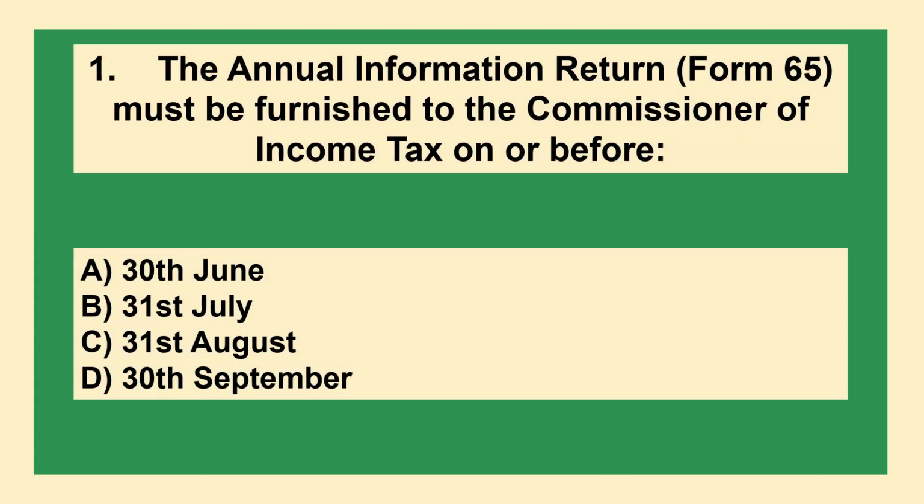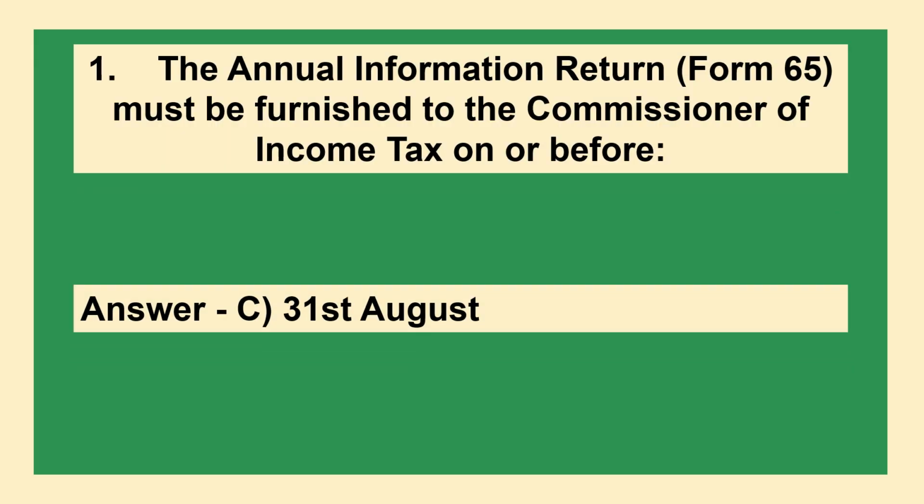Question: The annual information return Form 65 must be furnished to the Commissioner of Income Tax on or before: Option A, 30th June; Option B, 31st July; Option C, 31st August; Option D, 30th September. Correct answer is Option C, 31st August.